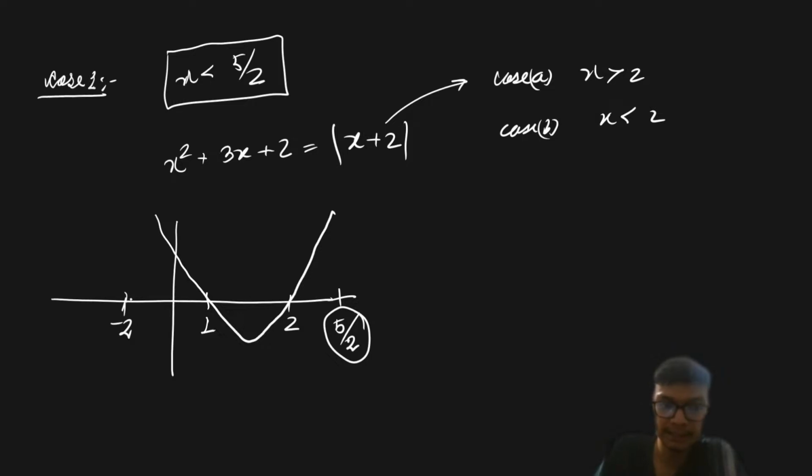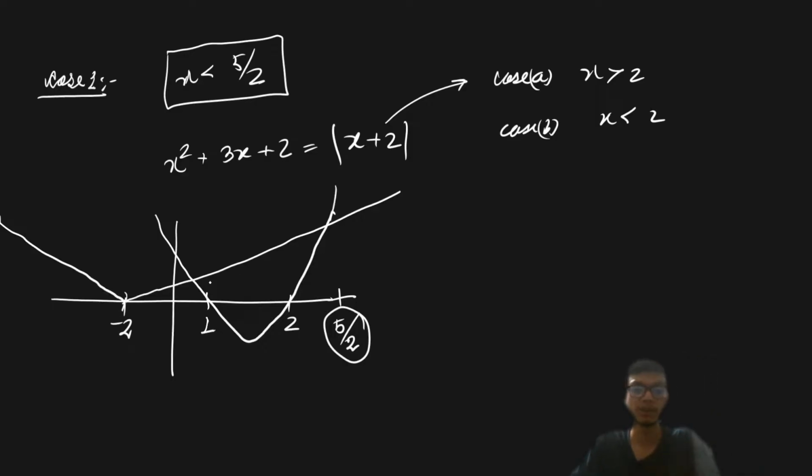So from here I can see our graph is like this, right? And I need to find out, from here what you can see, that this particular curve intersects this particular curve within this interval. So let us try to find out which two points this curve intersects, and is that point beyond 5 by 2 or is it within 5 by 2? That is what we have to check, right?